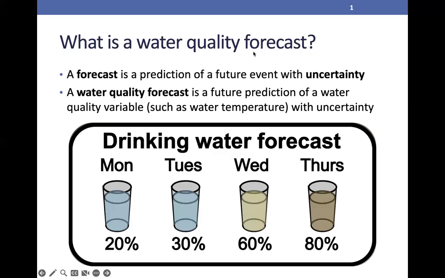In the next section of the module, you will be asked to make water treatment decisions using water quality forecasts. A forecast is a prediction of a future event with uncertainty. Including uncertainty is important because it is impossible to perfectly know the future in advance. More specifically, a water quality forecast is a future prediction of a water quality variable, such as water temperature, with uncertainty.